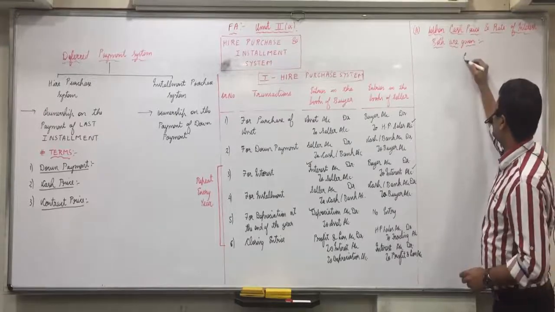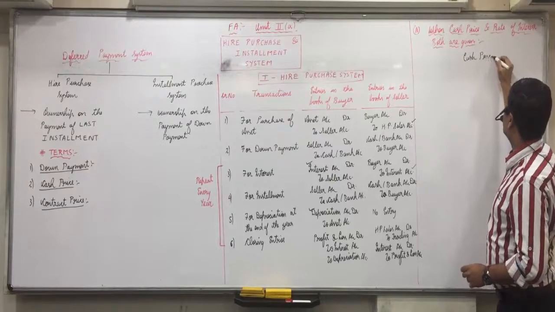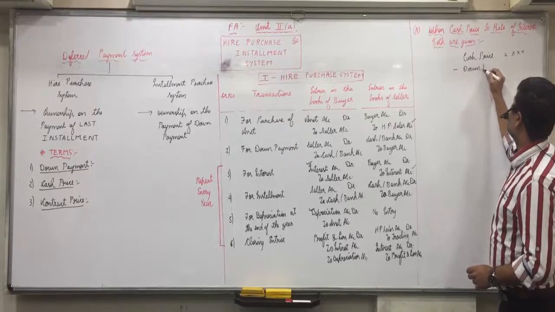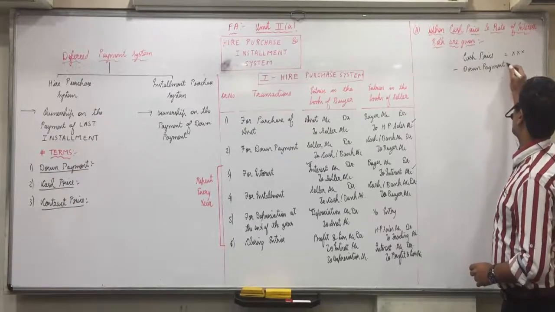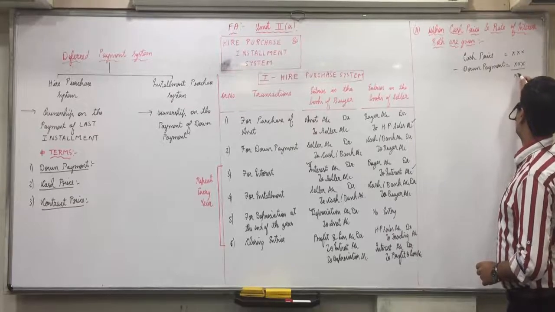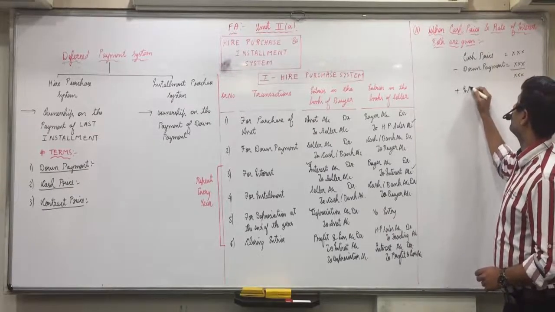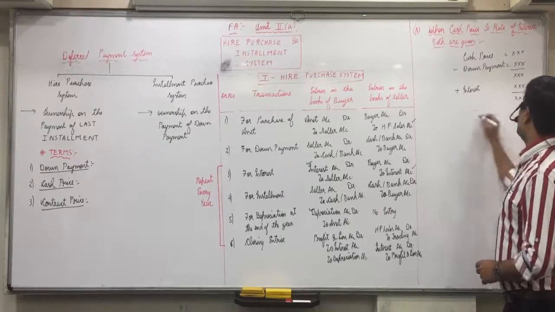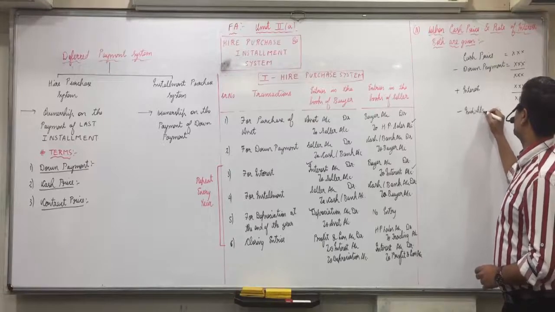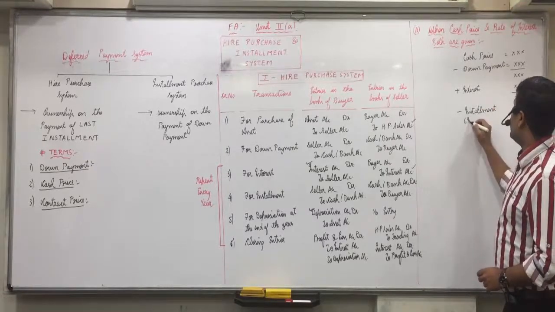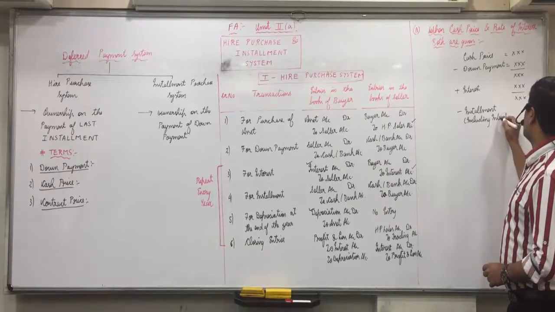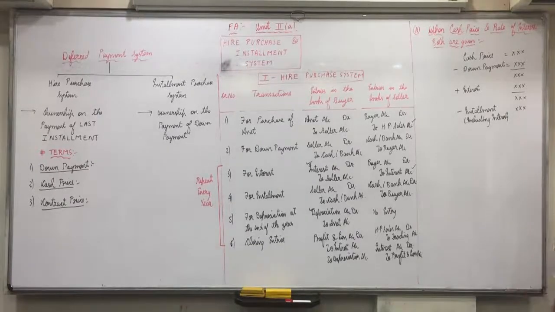It's very simple. You start with the cash price, then you subtract down payment. Whatever is the balance amount, on that you charge interest, and then you subtract the installment including interest. Always you subtract the installment amount including interest. If interest is already included, then don't double add it. Double counting should not be there. But if interest is not included, then you add interest, then subtract the amount of installment.